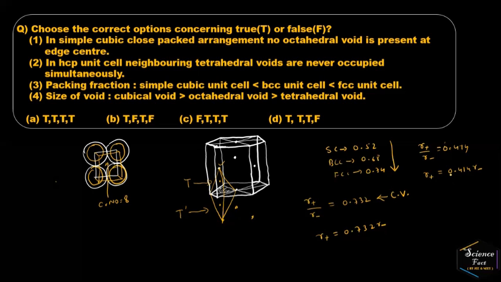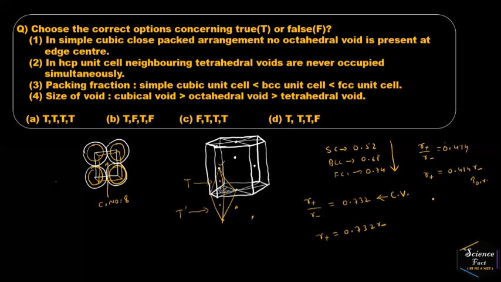That is, the atoms or ions are in contact with one another. Only then is it permitted. So this is with respect to octahedral void.